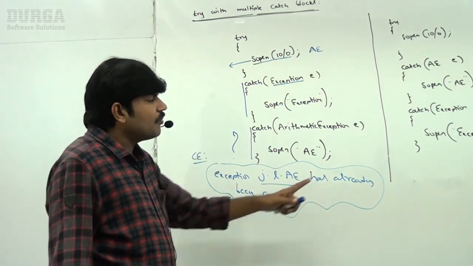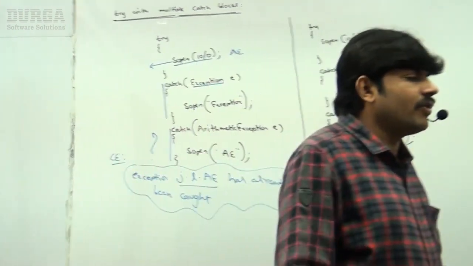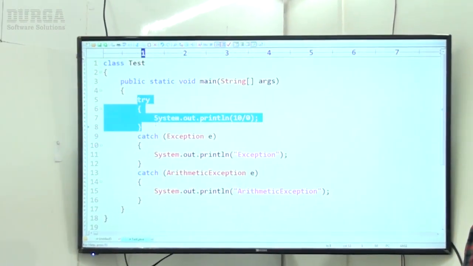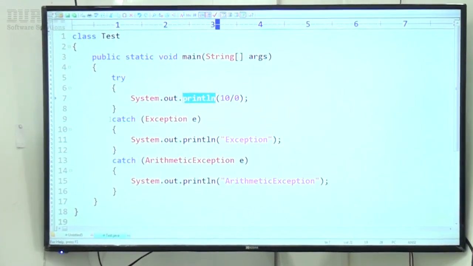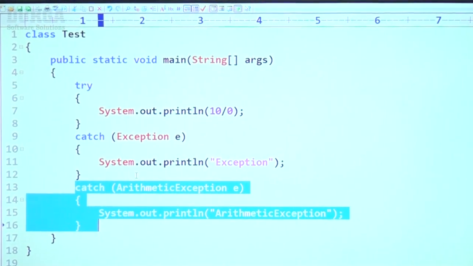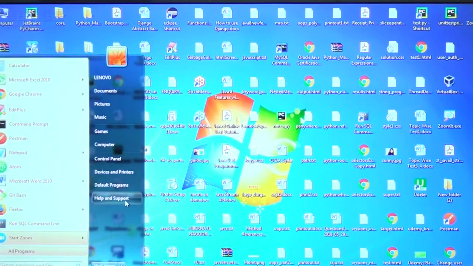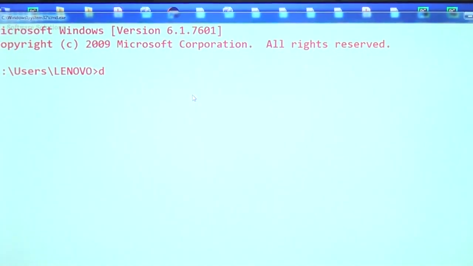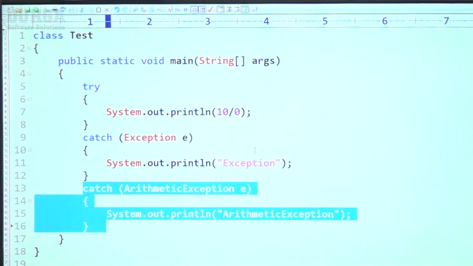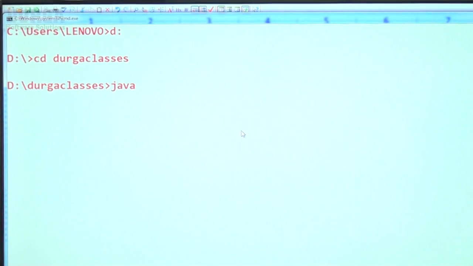But what about this one? Before going to the second half, let me execute this code. Have a look once. Here I have a try block with SOP of 10 by 0, and a catch block with arithmetic exception. Same story, not much explanation required. Now let me compile this code. Observe the code once. Same code only. Let me compile this code: javac